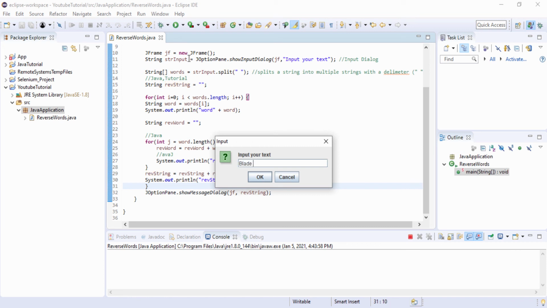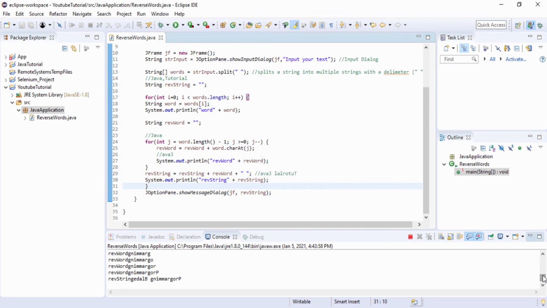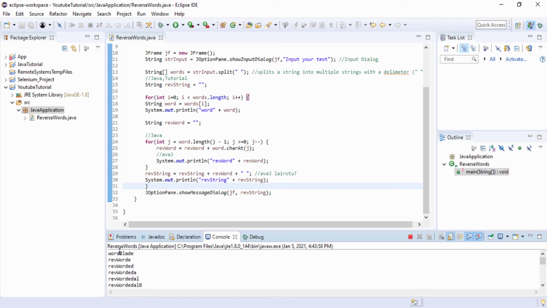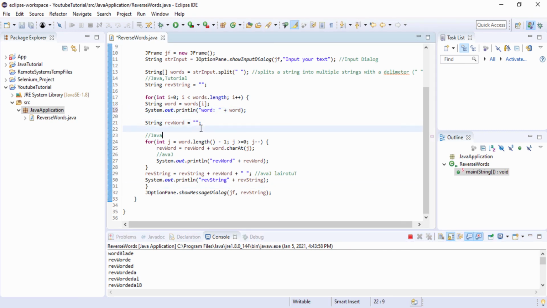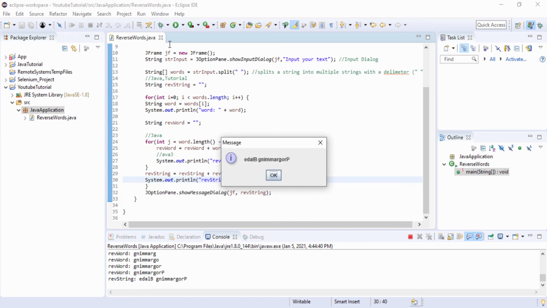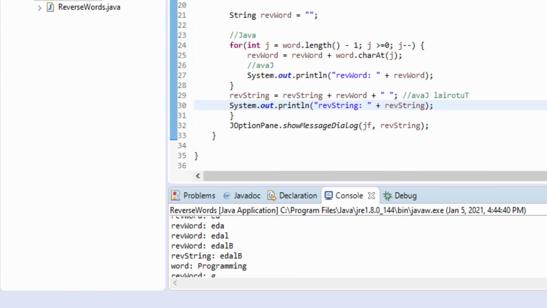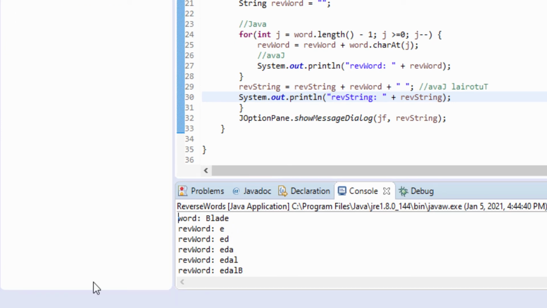I will put "blade programming". Okay. Let's check our result. I need to put a space. Let's put the space and rerun it. Blade programming. So here it is. In the console window, you can check what is happening.